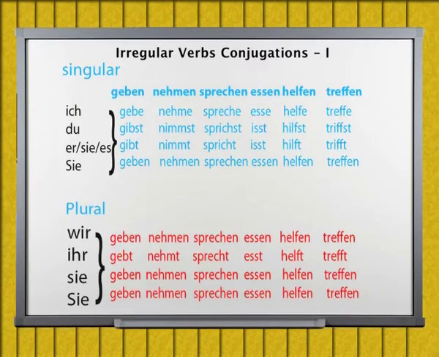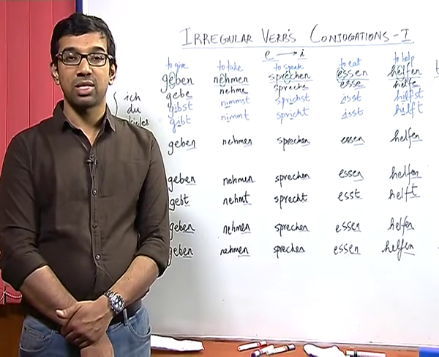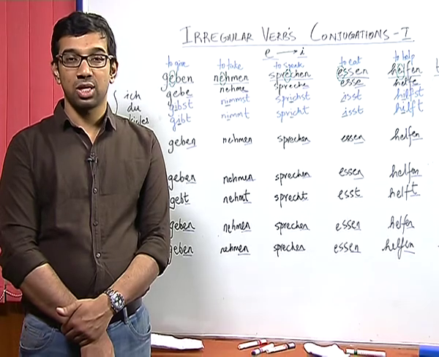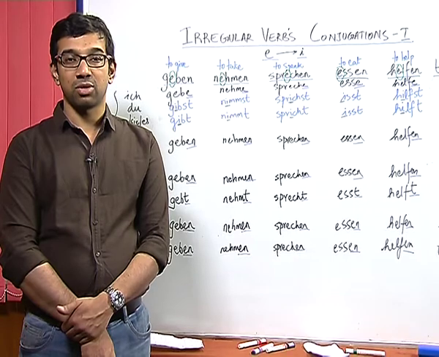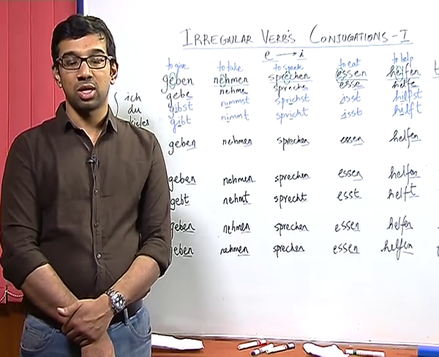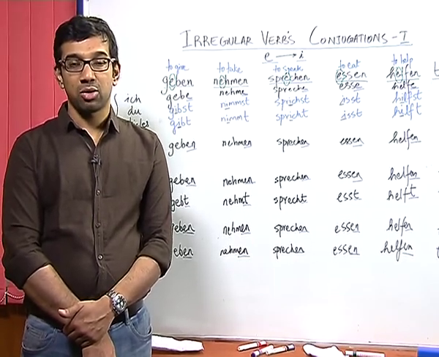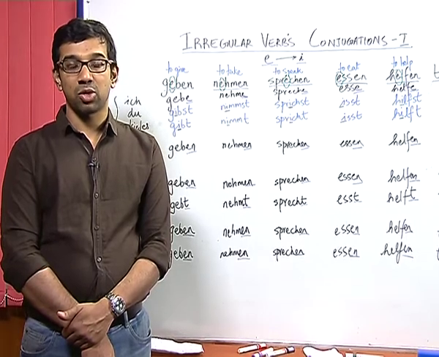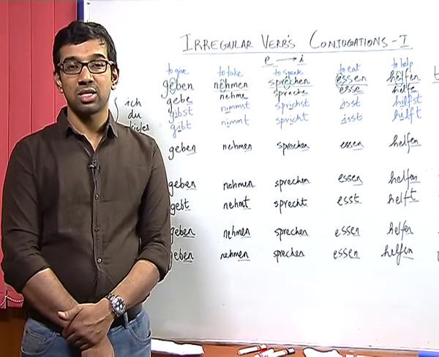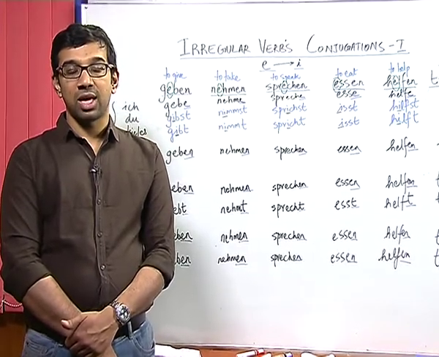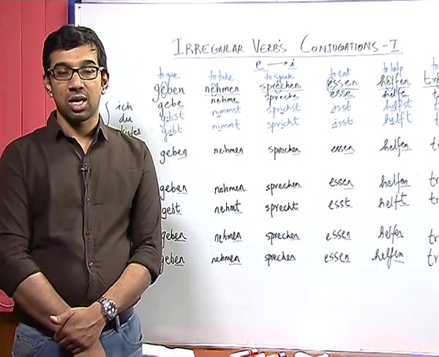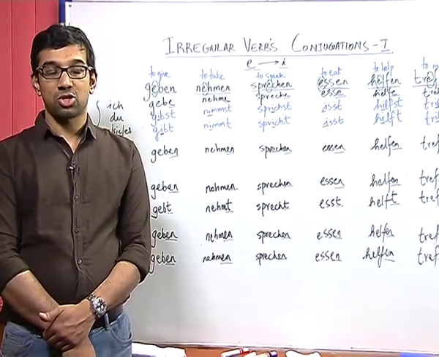Here, I would like to tell you that within the conjugation of irregular verbs in the German language, there are several subcategories. Today, we would deal with the first subcategory of the irregular verb conjugation. Please concentrate on this conjugation because this not necessarily follow the same pattern as the regular verbs, and there are certain exceptions and certain deviations for this structure.